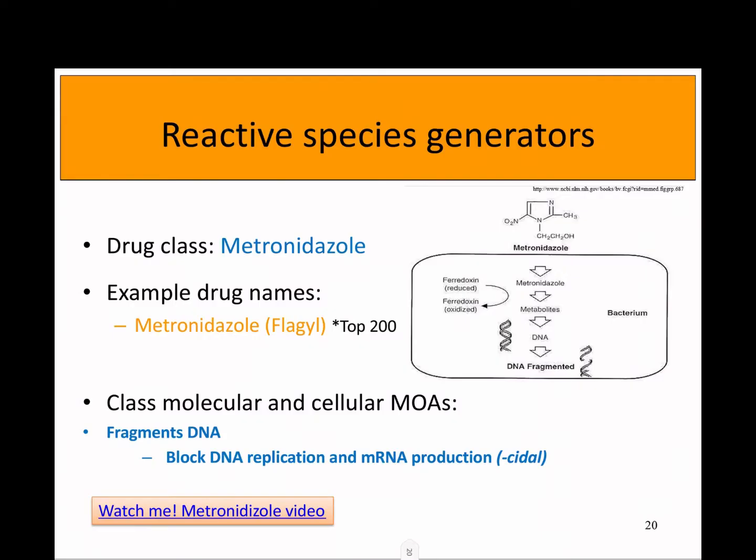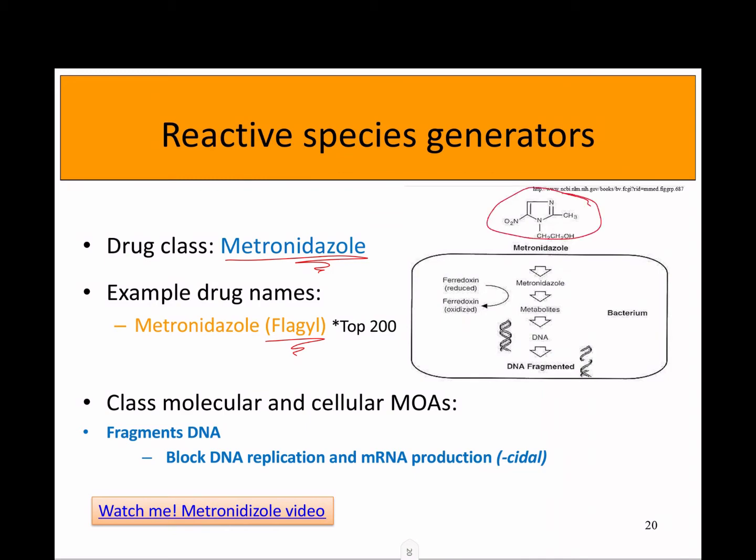The next subset of agents that act at nucleic acids are the reactive species generators. And the first one that we had here was metronidazole. That's also given under the drug name Flagyl. And the mechanism of the reactive species generators is fairly conceptually simple.